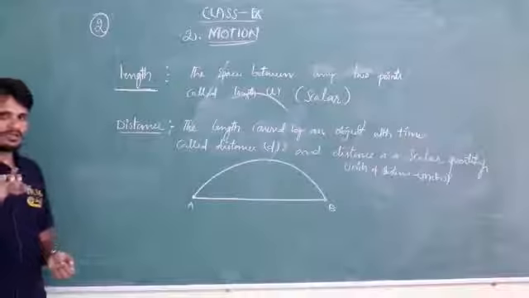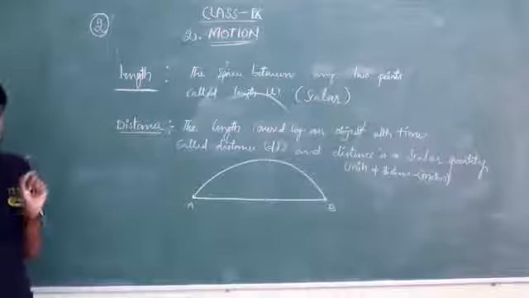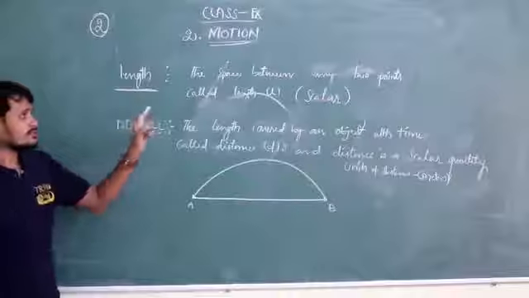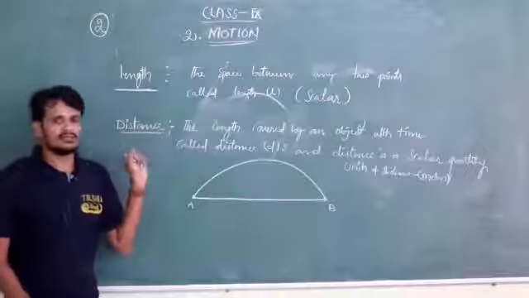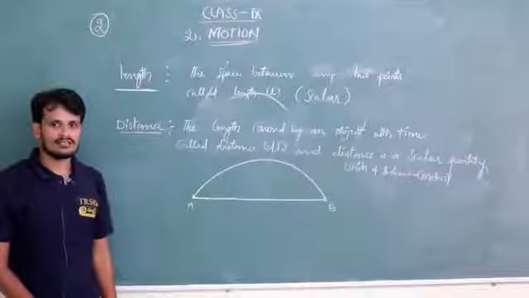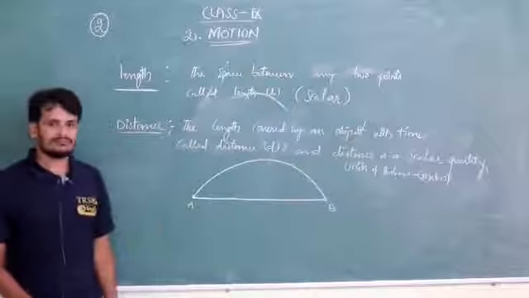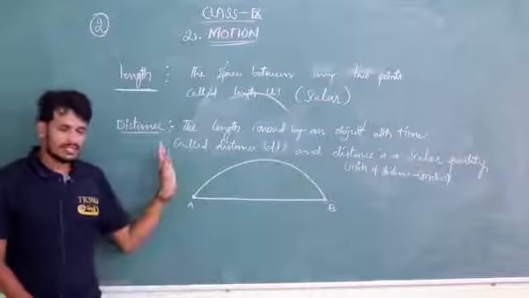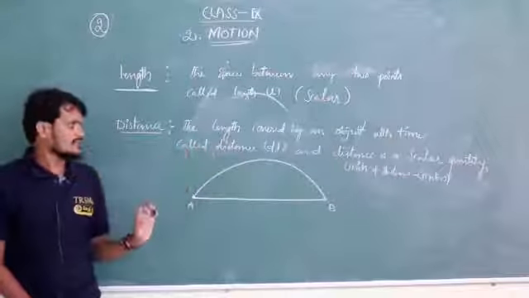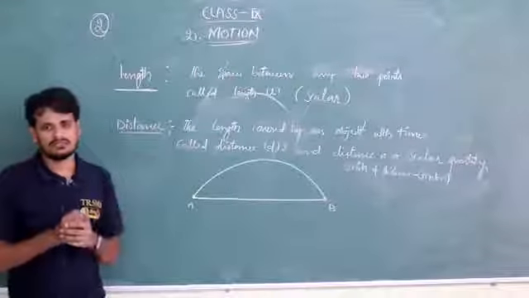I'm going to explain clearly once again. First, length: the space between any two points is called length. Length is a scalar. Second, distance: the length covered by an object with respect to time is called distance. Distance is also a scalar quantity.